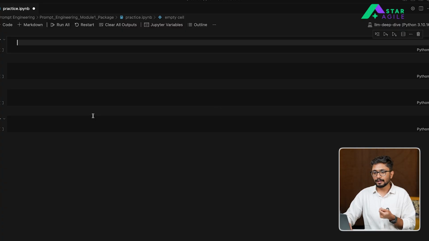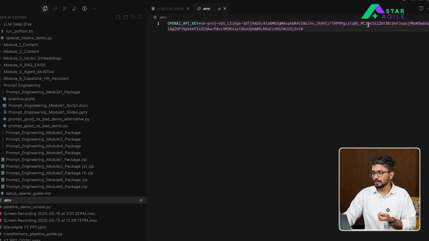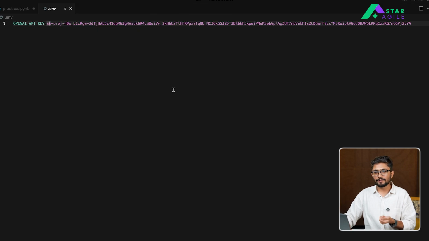Then go back and create an environment variable file in your system. So remember to create this .env file. This .env file is supposed to store your OpenAI key, right? Create this OpenAI key, paste the key that you have just now copied. I'm showing you my key, but don't worry, this will be revoked by the time this video is released.